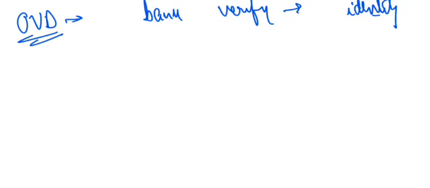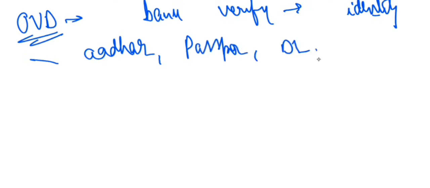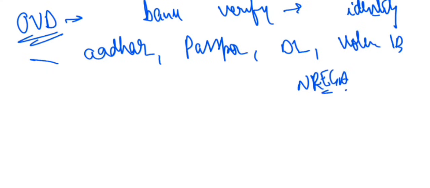So what can be the OVD? Aadhaar can be OVD, right? A passport can be OVD. Sometimes driving license can be OVD, voter ID can be OVD, NREGA job card can be OVD, but PAN card is not an OVD. OVD provides identity plus address of the person running the account.